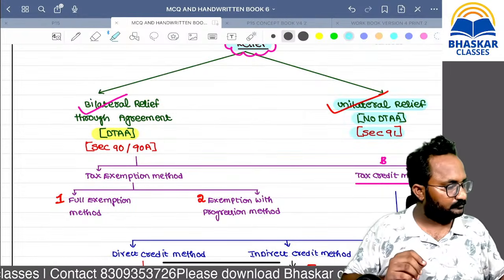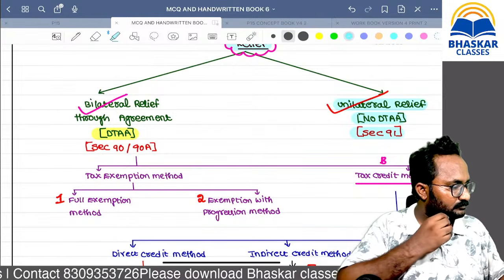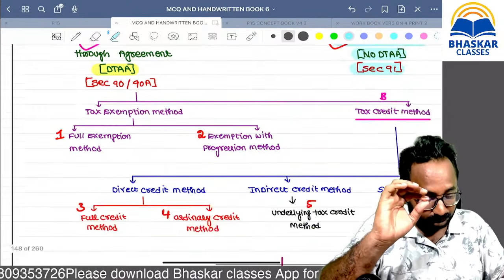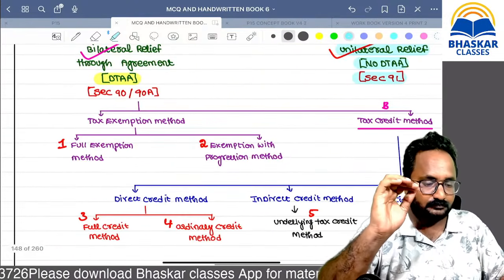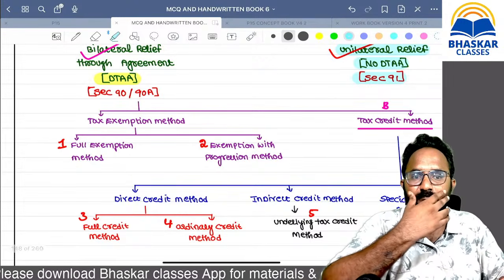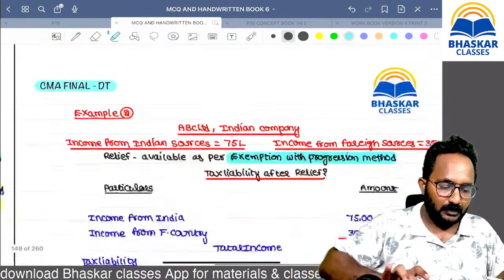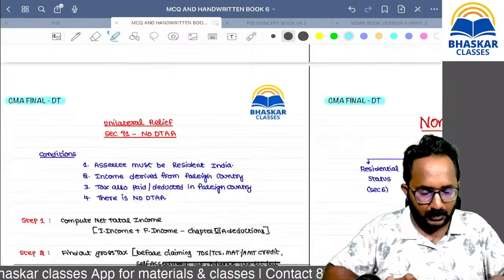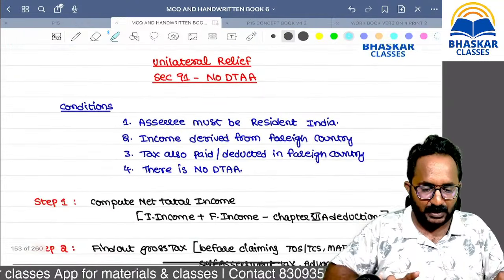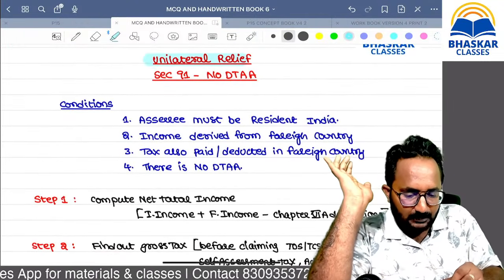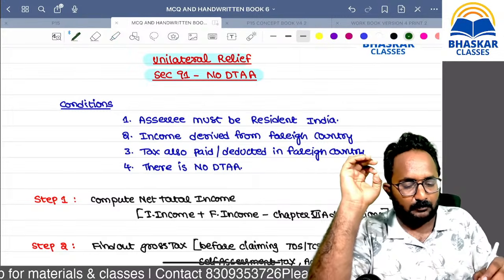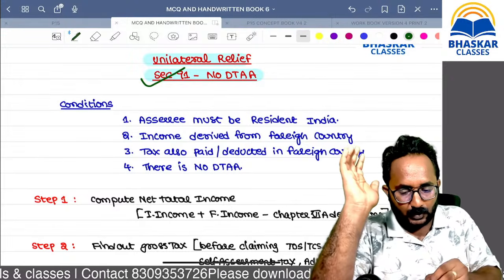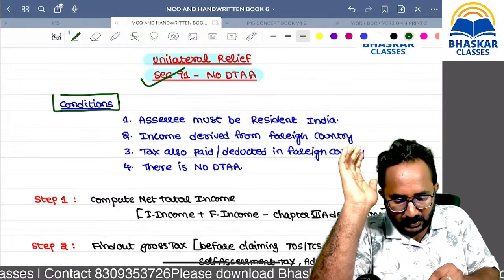Mostly we get section 91 questions, that is unilateral relief. Remember how to solve questions under unilateral relief. There is no agreement between the countries, then we can provide the relief by using section 91. So for questions under section 91, we have to follow these steps.